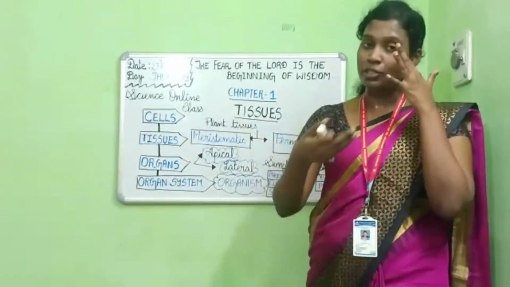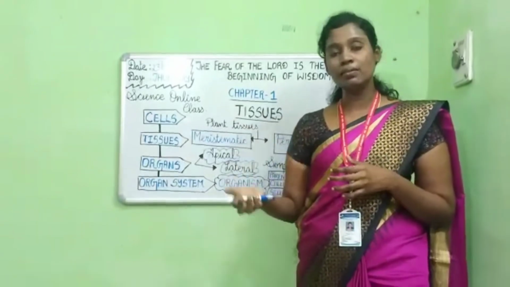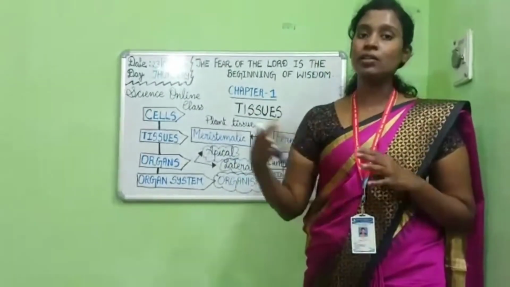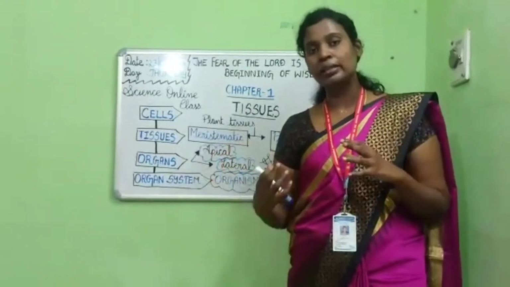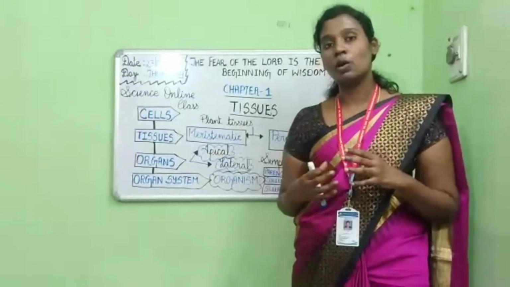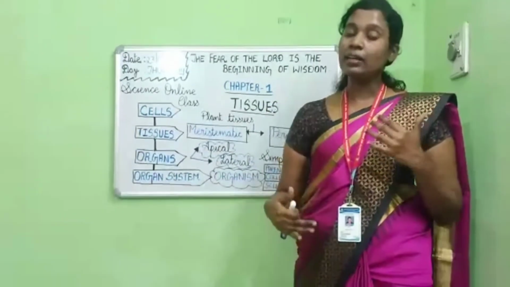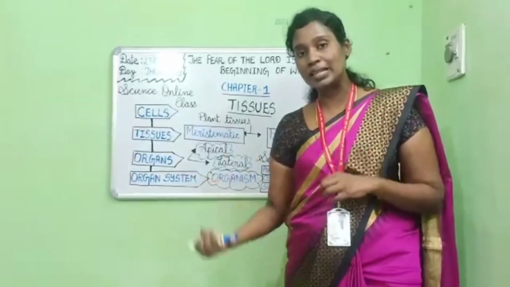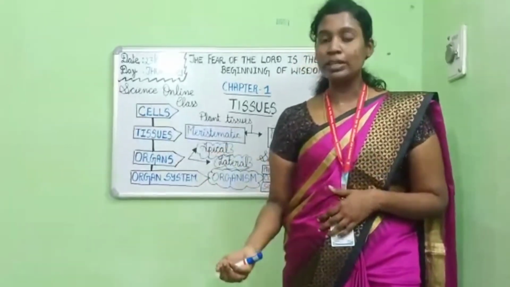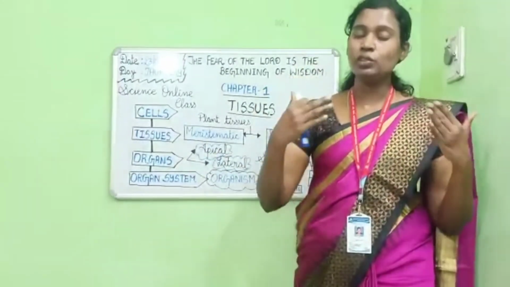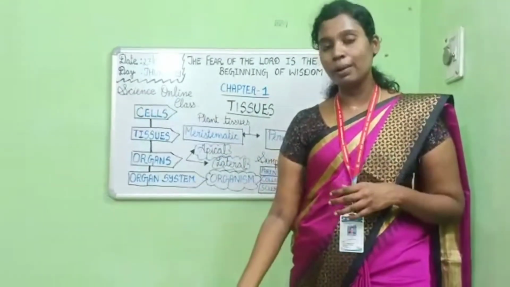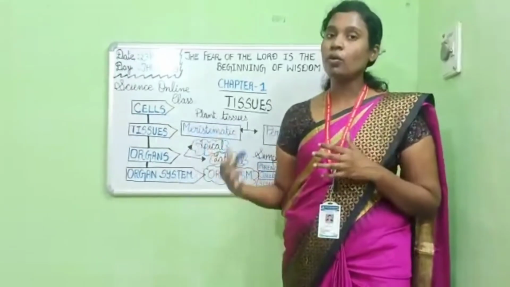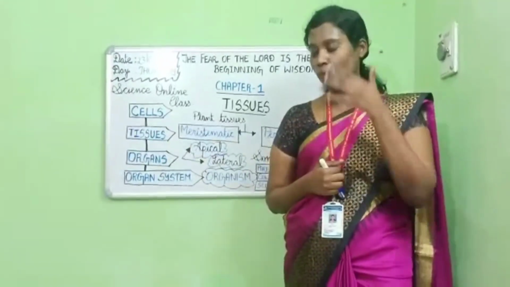Similarly, you can imagine your nervous system. In the nervous system, your brain, your spinal cord, your motor nerves and your sensory nerves all work together to carry the nerve impulses, the nerve signals, from one part of the body to another part. From the brain to different parts of the body and from different parts of the body back to the brain. So this is how different organ systems work in our body.